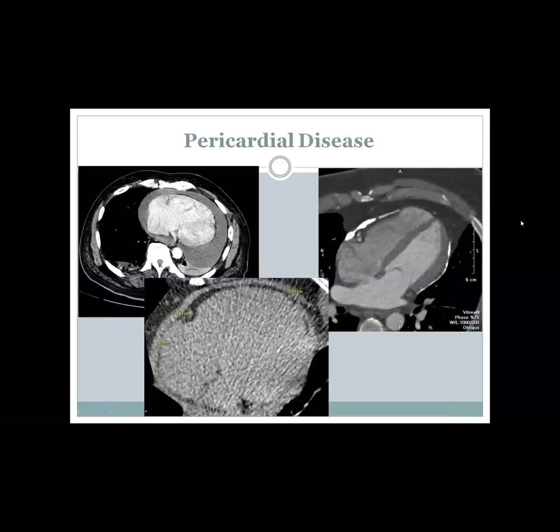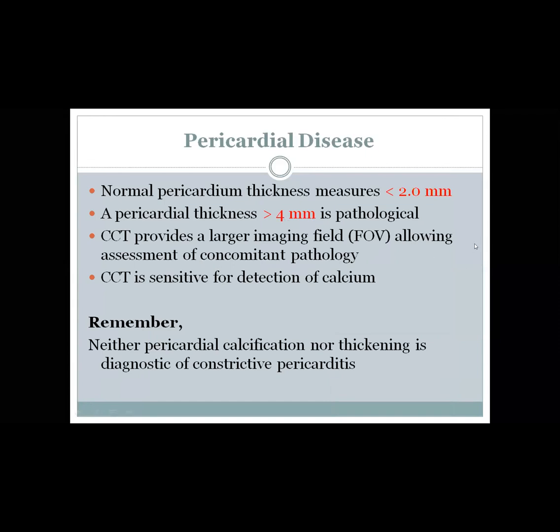So in pericardium, usually pericardial thickness is less than 2 millimeter. If it is more than 4 millimeter, we can say it is thick pericardium. Pericardial calcification and thickening are not diagnostic for constrictive pericarditis. For constrictive pericarditis, we need to show physiology of constriction.